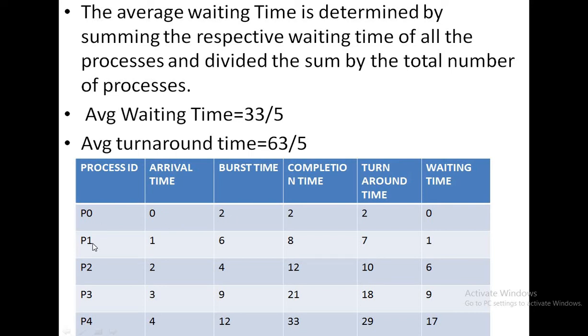P1 has an execution time of 6 milliseconds, P2 has an execution time of 4 milliseconds, P3 has an execution time of 9 milliseconds, and P4 has an execution time of 12 milliseconds. So based on the process ID, arrival time and burst time, we are going to prepare a Gantt chart as given here.